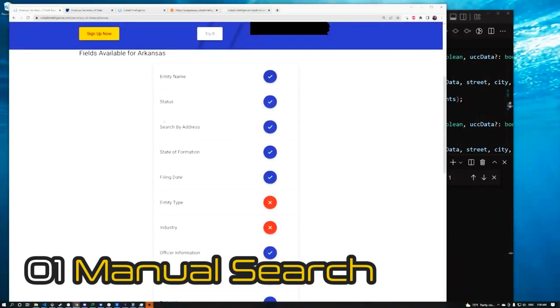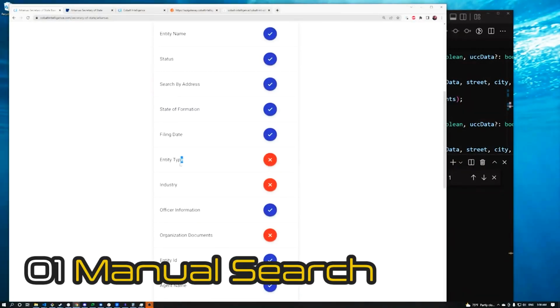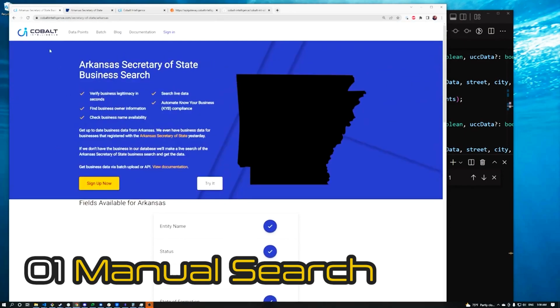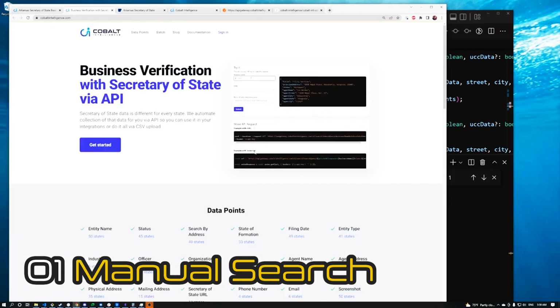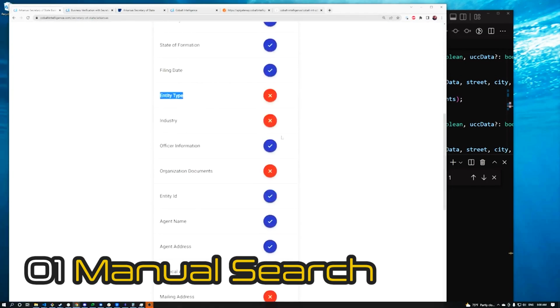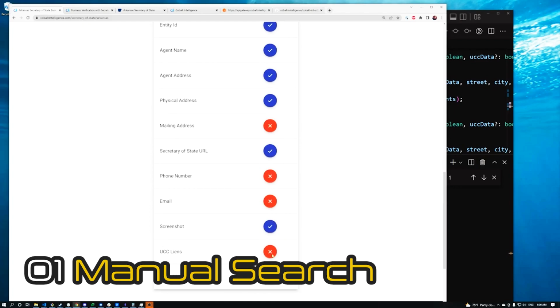Arkansas, fields available. It's kind of bare bones. It doesn't have entity type, which is kind of astounding. That's probably the biggest surprise. It doesn't have industry, which is not crazy. I think we only have like 7 or 8 states that have the industry field. But entity type, pretty much they all have it. So Arkansas doesn't have it. I don't know why, but they don't display that information. The rest of it kind of makes sense.